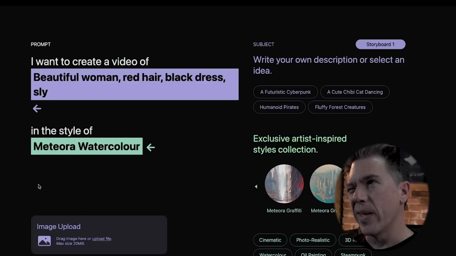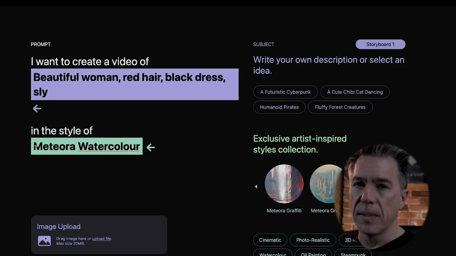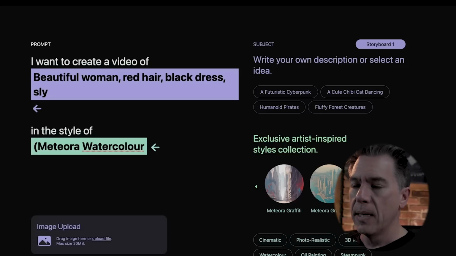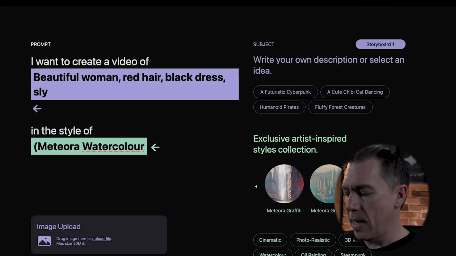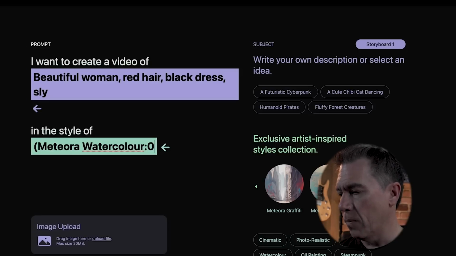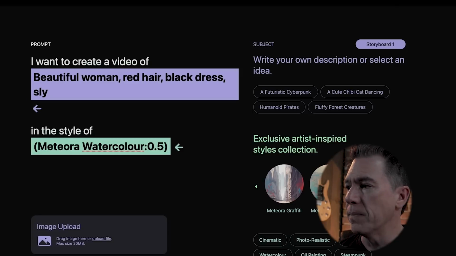The other thing that I found that kind of helps tamper down that constantly evolving look is to negative prompt the style of. And negative prompting in Kaiber works by a parentheses and then a colon and then a number, I believe, below 1. 1 is sort of the default. So if we put 0.5, that effectively acts as a negative prompt.